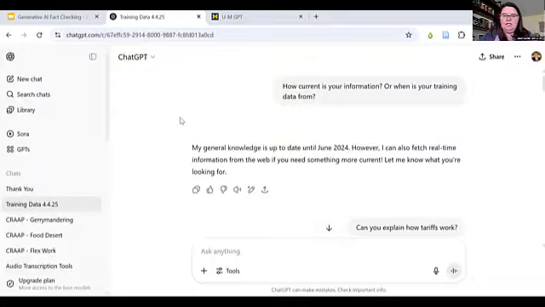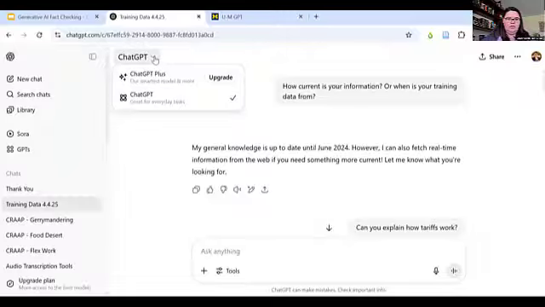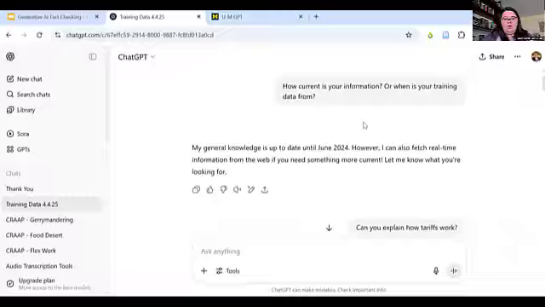these AIs. So this morning, literally not even an hour ago, I asked just the free version of ChatGPT. And I think, what am I on? I'm on the regular one here. Hold on. I don't remember what it's saying, but I basically asked it how current is your information, or when is your training data from? And it says the general knowledge is up to June 2024. Okay, but it can pull real-time information from the web.